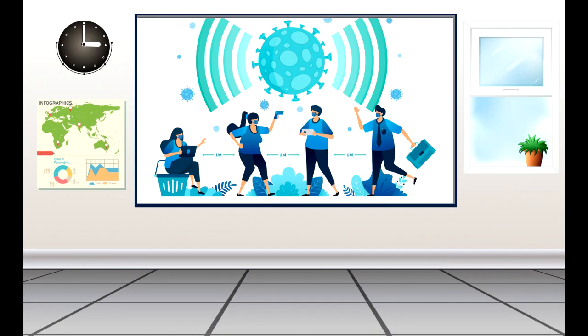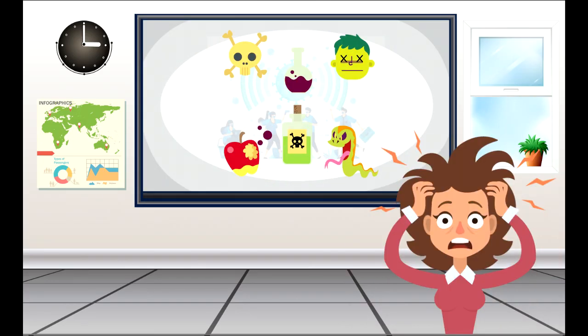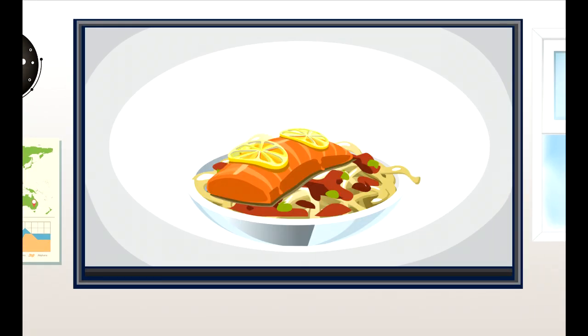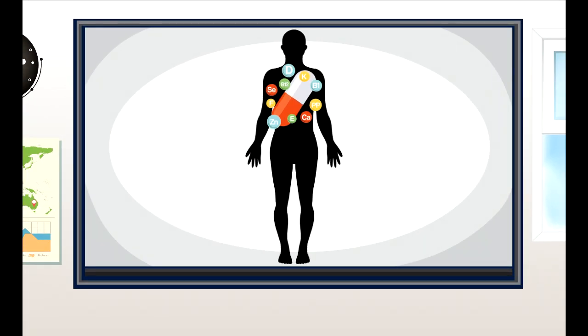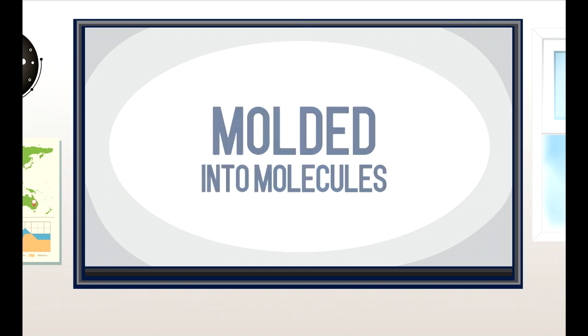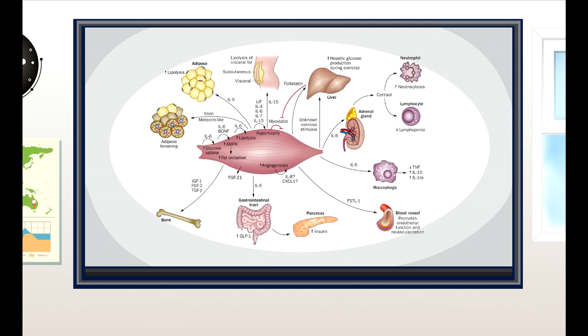Epigenetic tags react to signals from the outside world. Exposure to toxins, stress, or diet can impact the epigenome. For example, the nutrients we extract from food enter metabolic pathways where they are manipulated, modified, and molded into molecules that influence the epigenome.